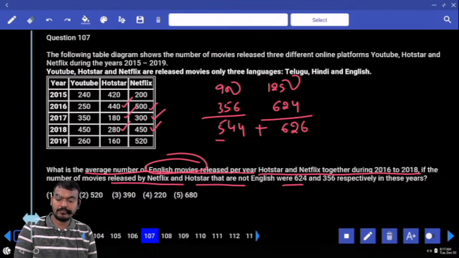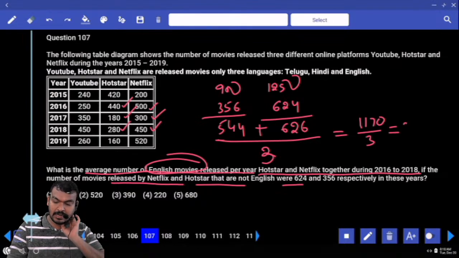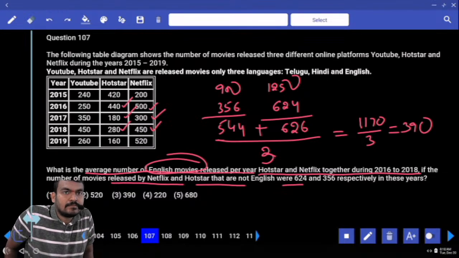But we required the average of these two values, or not? What is the sum? 1170 by 2, or not? How much? By 3, because it is 3 years, or not? 1170 by 3 means we are getting 390. 3 years or 2 years? 3 years.